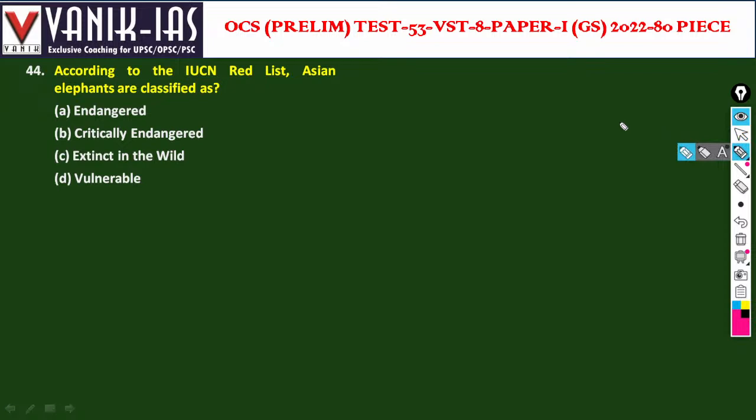According to the IUCN Red List, Asian elephants can be classified as endangered, critically endangered, extinct in the wild, or vulnerable. Asian elephants are endangered. Asian elephants are coming under endangered species.